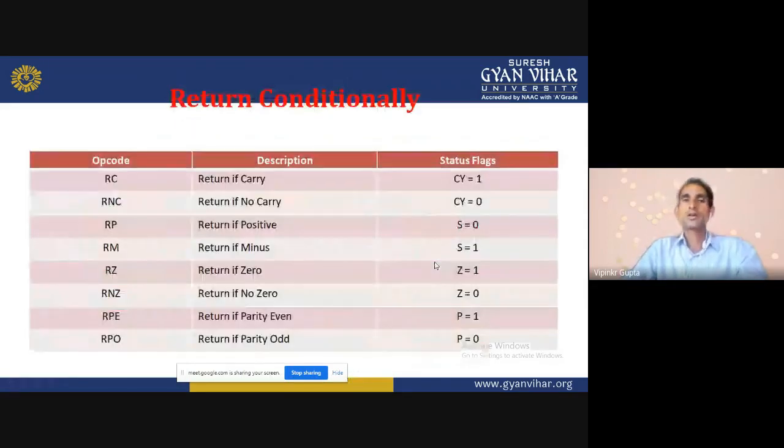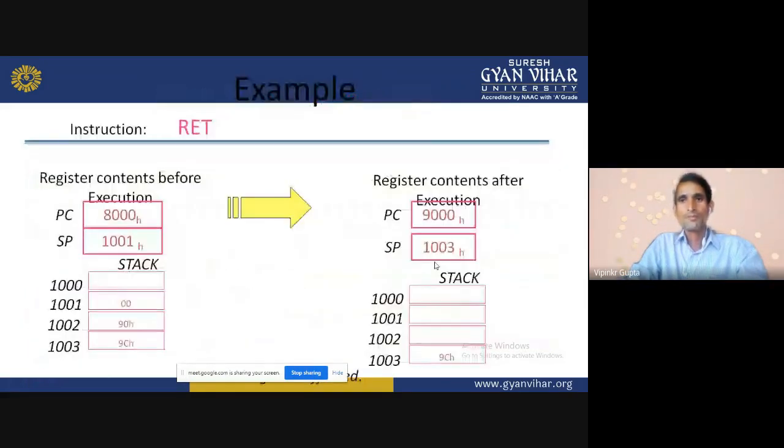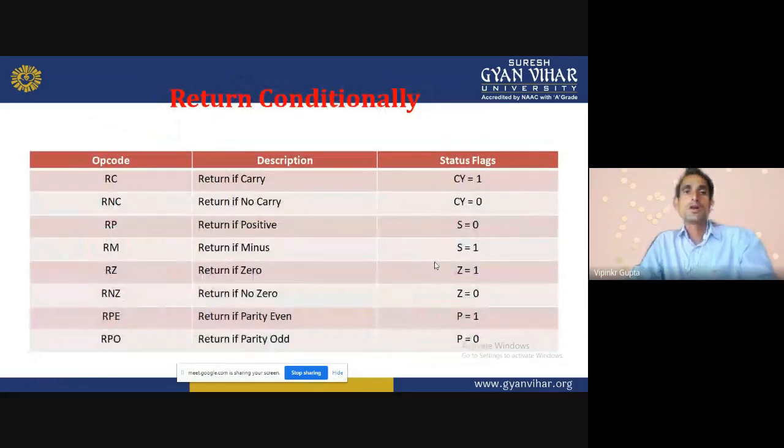Now return conditionally. This was the return unconditionally. RC means return if carry. If carry is generated, then it will return. RNC, return if no carry, when the carry flag is 0.